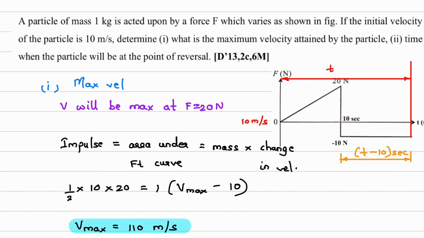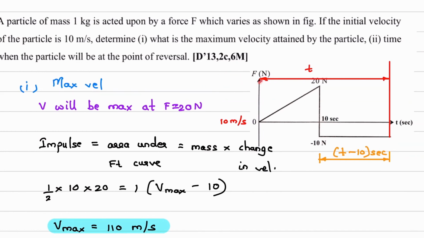Then what is the second question? Because of that impulse, that body or particle will travel with some velocity and finally there will be reversal. Now that reversal meaning what? Velocity is 0. So final velocity is 0. So what we have considered here, t is the time when velocity is 0.